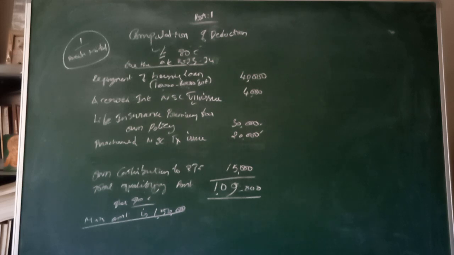LIP on own life. What is that LIP? Life insurance premium on own life. Life insurance premium for own life, for the life of the spouse, for the life of the children, all these three categories are eligible. Here, life insurance premium on own life of 30,000 is eligible. Then next, life insurance premium on brother's life. See, that one is not eligible.